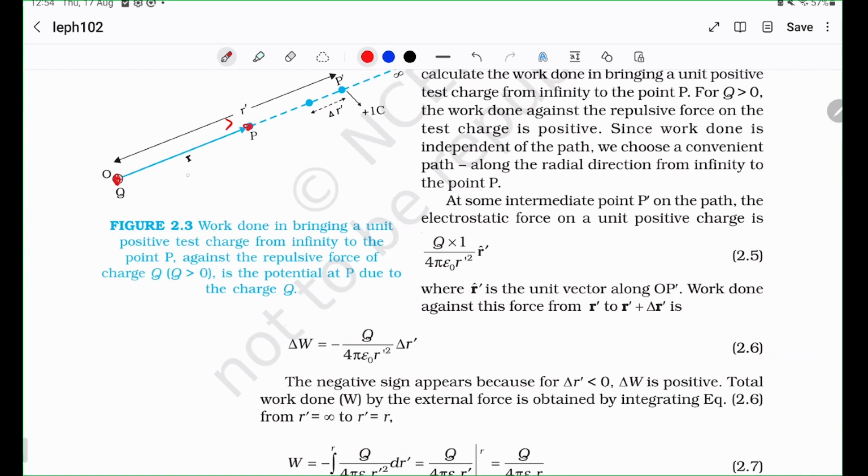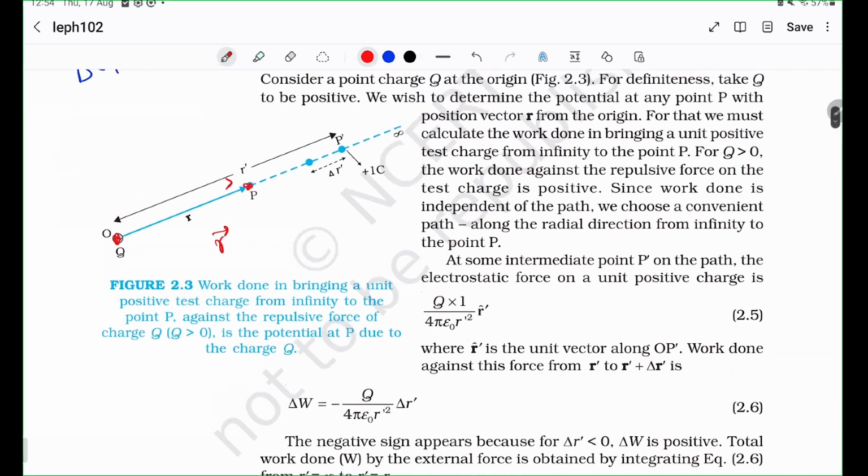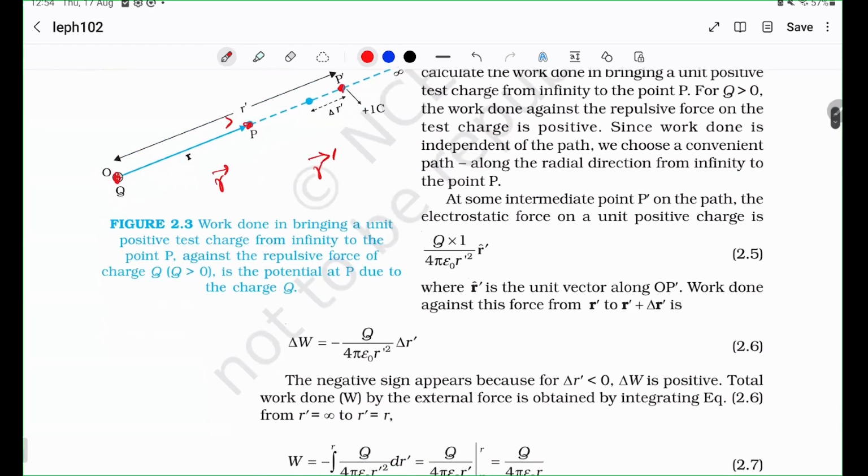So for this case, let's just assume that the source charge is at the origin. The test charge is at a vector r away from the origin. Let's say after a while the charge comes to P prime. So let us say that's at a vector r prime.